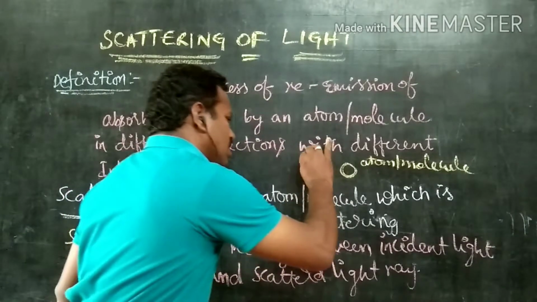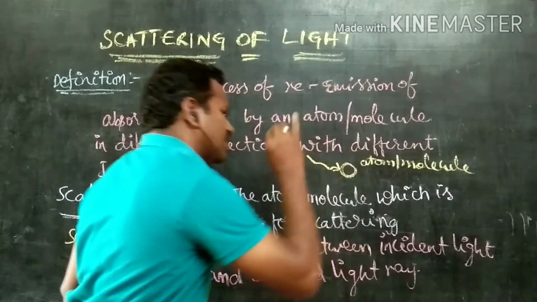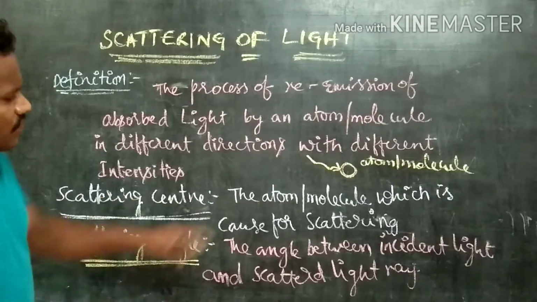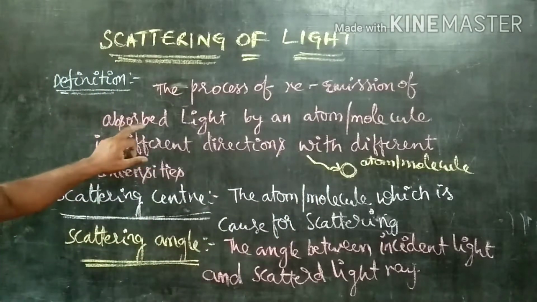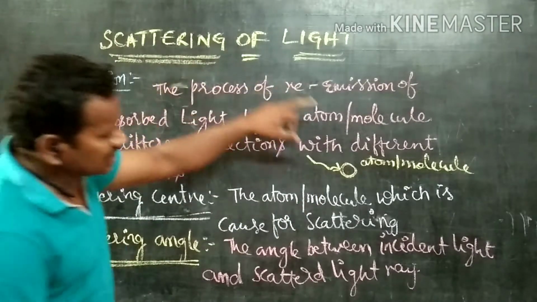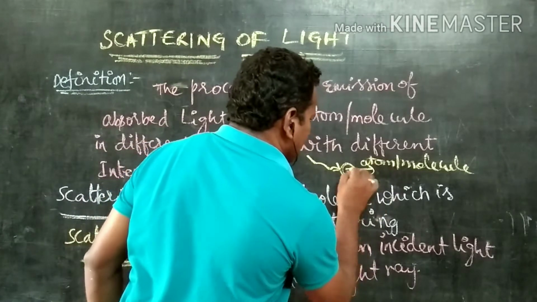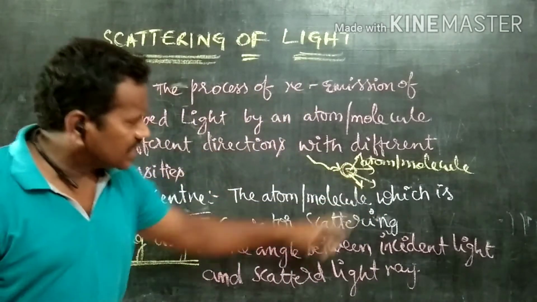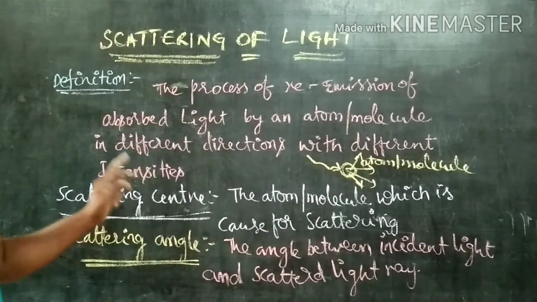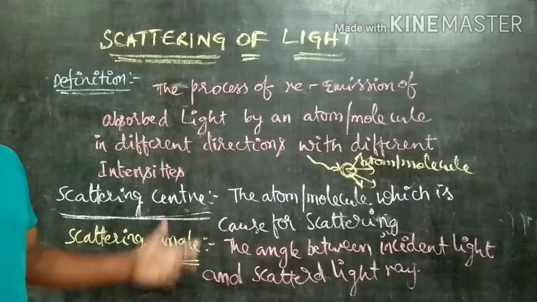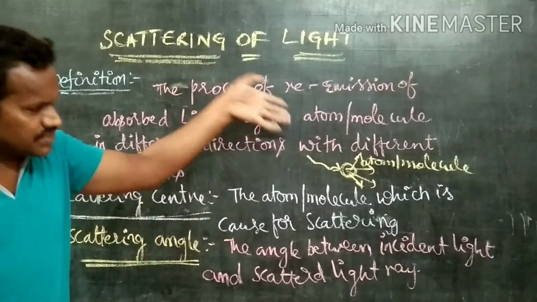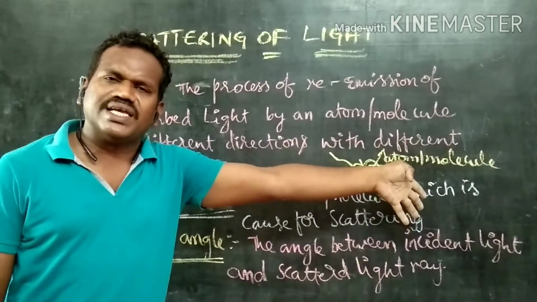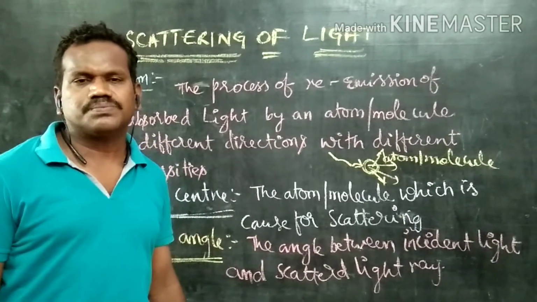So first of all, a certain amount of energy should fall on it. Whenever the energy falls, the light is absorbed, and then it is re-emitted in different directions with different intensities. After absorption only, the process of re-emission can take place.